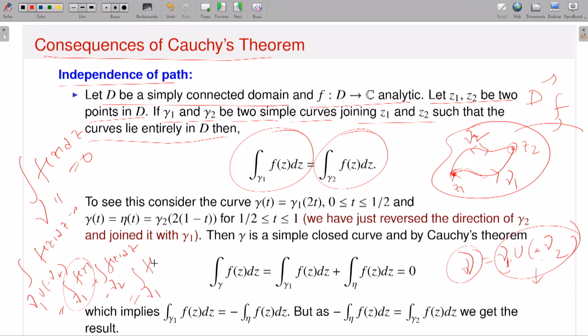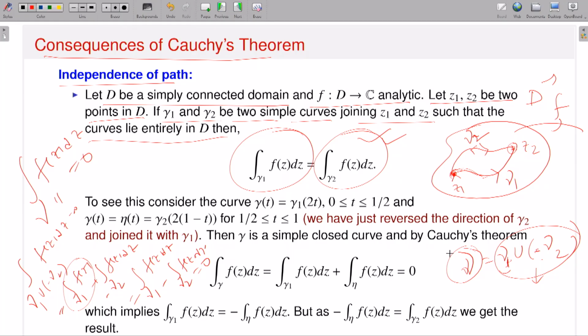So this is the integration over gamma 1 of f(z) dz minus the integration over gamma 2 of f(z) dz, and this is 0, as given. That means the contour integration of f over gamma 1 is the same as the contour integration of f over gamma 2. So that's the idea. This is the proof I have written.